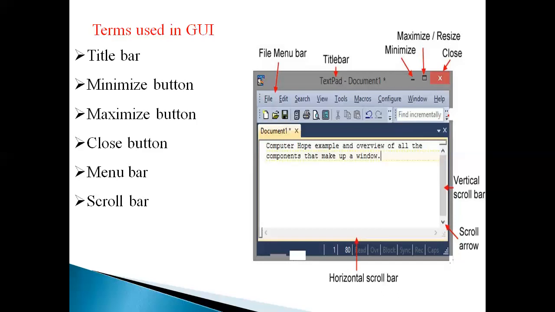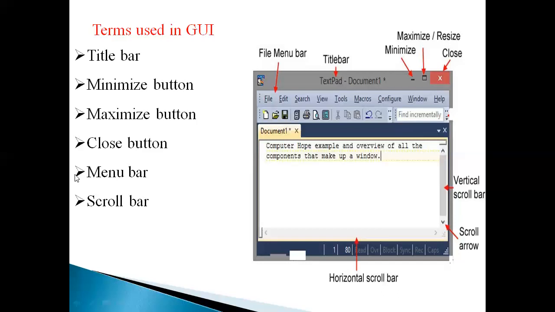Next one is close button. When we click the close button, the window or that application will get closed. That is the use of the close button. Next one is menu bar. So this is a menu bar: file, edit, search, view. It consists of different main menus which can be used in the program. The main menu consists of different submenus, and a menu can be selected by clicking it.